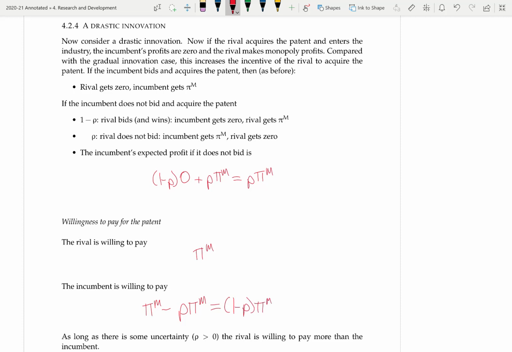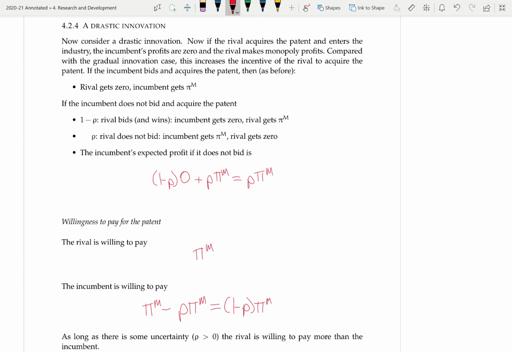So for example, if rho equals 0, then the monopolist is willing to pay pi m. Remember, rho equals 0 means that the incumbent is sure that the rival exists. In that case, both the incumbent and the rival are willing to pay pi m for the patent. They're willing to pay exactly the same.